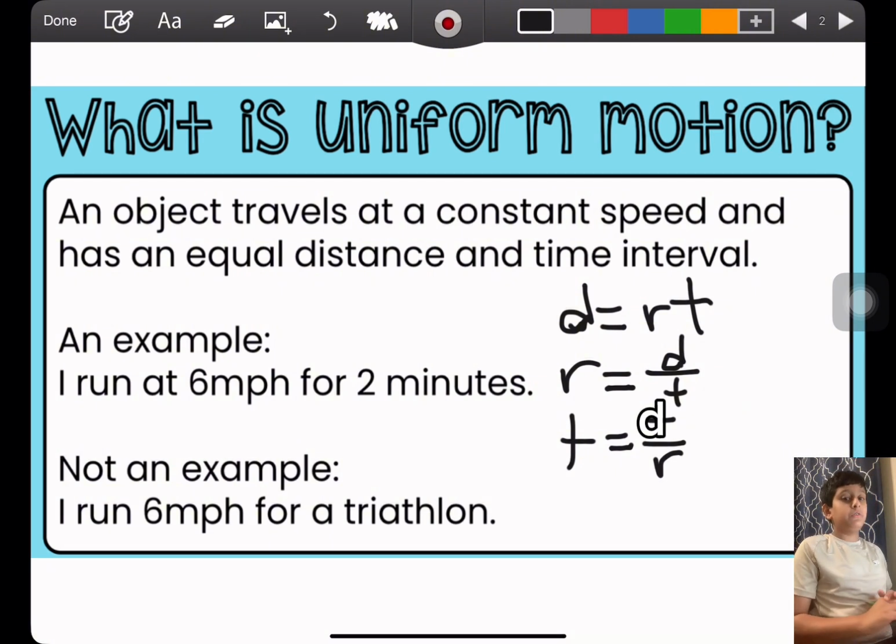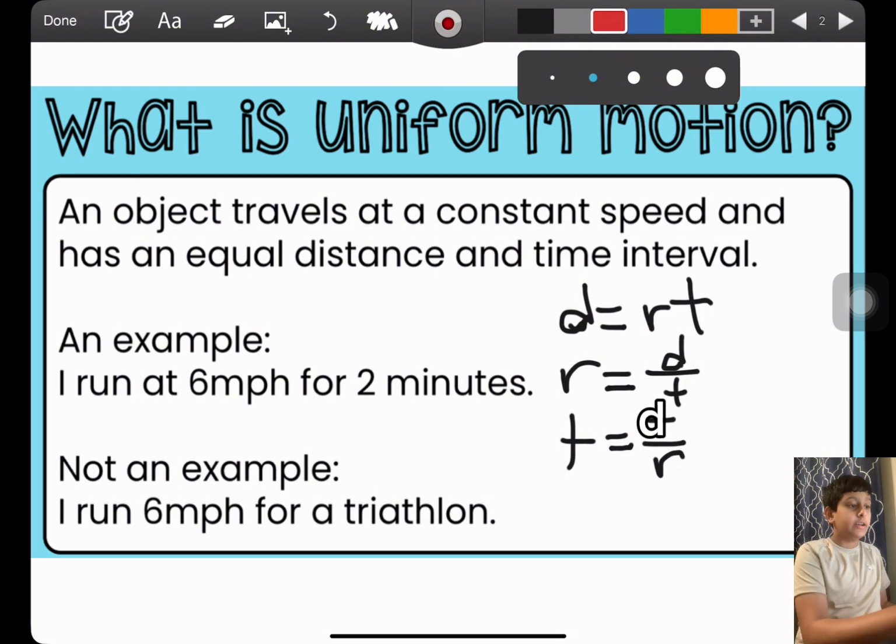An example of uniform motion is that I run at 6 miles per hour for 2 minutes. That is very reasonable to do. An example that is not uniform motion is that I run 6 miles per hour for a triathlon. Triathlons are approximately 32 miles. That's pretty much impossible.